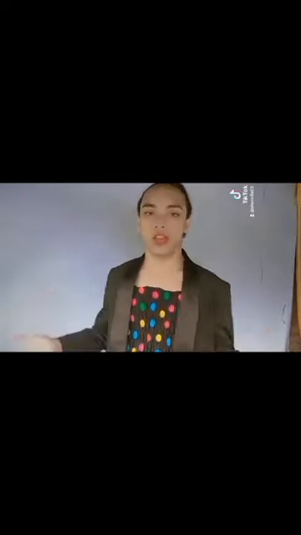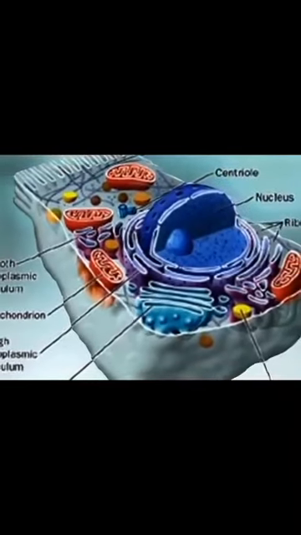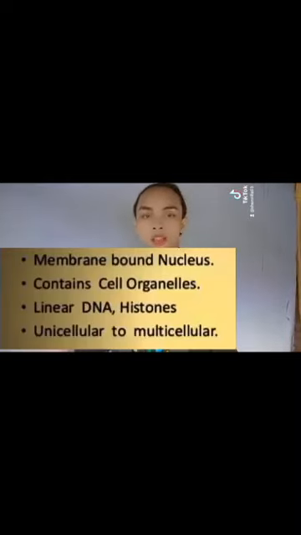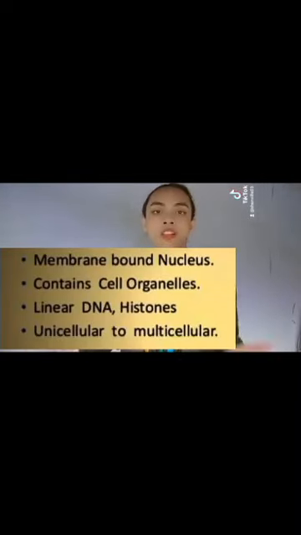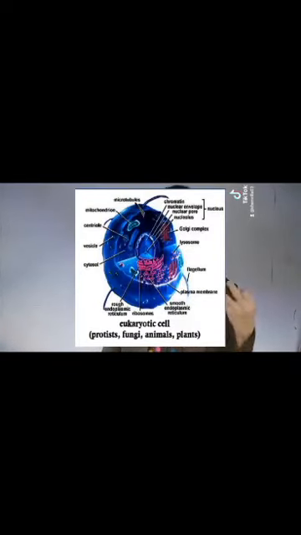The second type of cell is eukaryotic cell. Eukaryotic cell has a membrane-bound nucleus, has cell organelles, and is unicellular to multicellular. The best examples that we can define and describe as eukaryotic cell are plants, animals, and fungi.